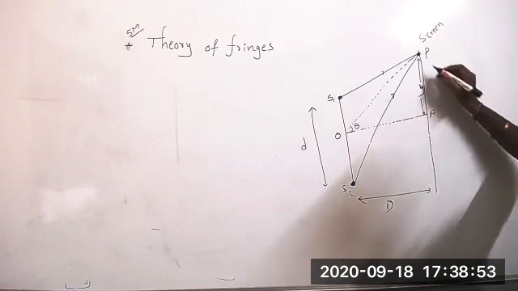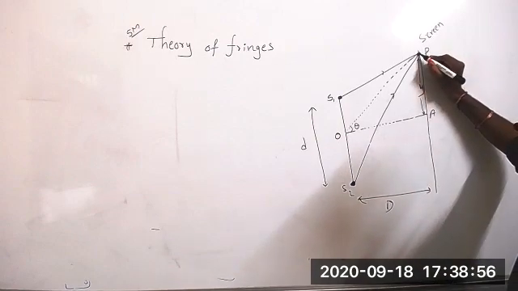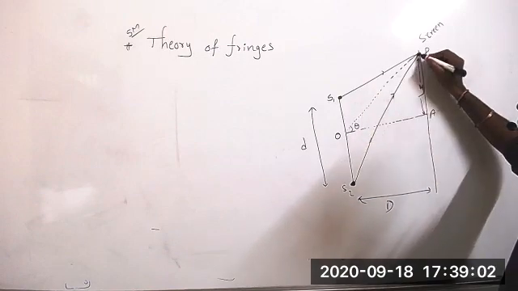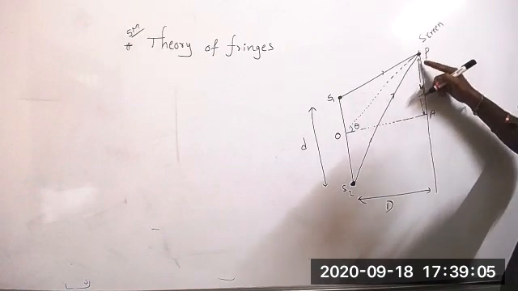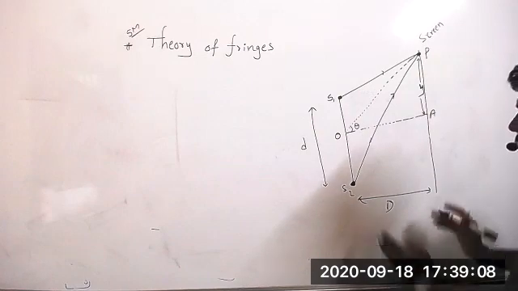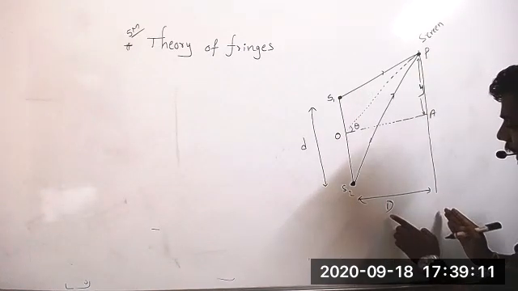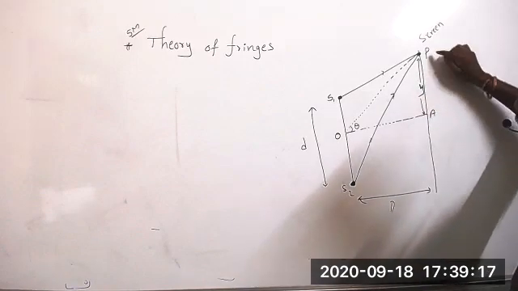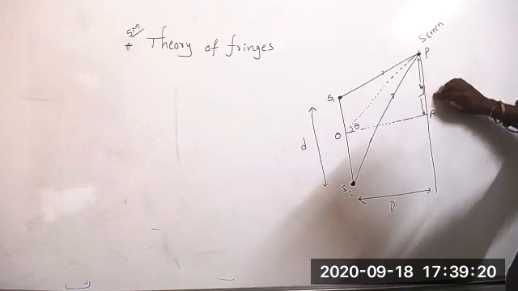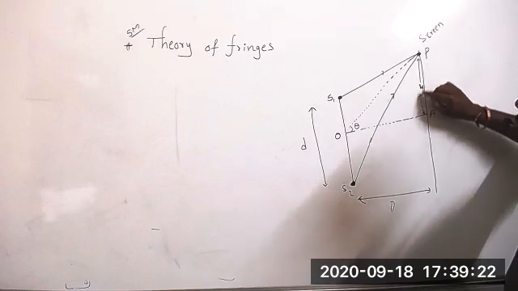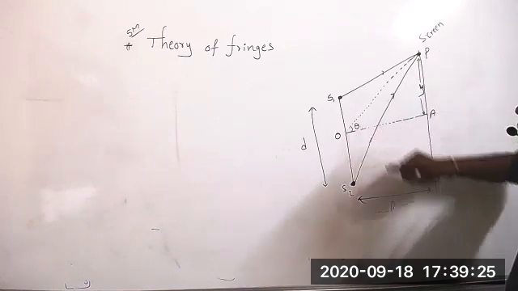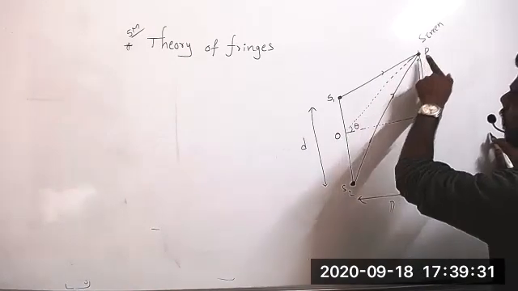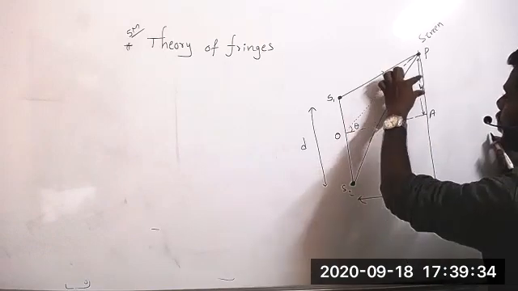One of the points we have taken on the screen is the point where two rays meet, that we have taken as P. The distance between the sources and the screen is capital D. Now, the vertical position of the point, how much distance is it vertically? Y distance. And this point's angular position is theta. Vertical position is y, angular position is theta.